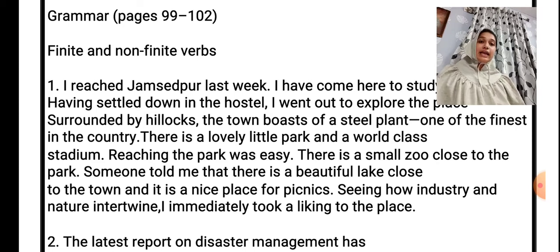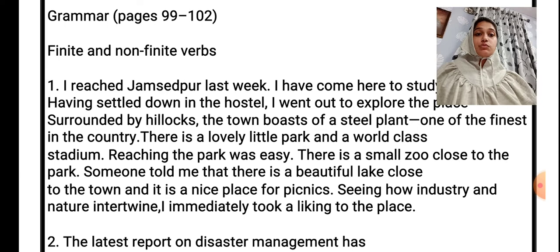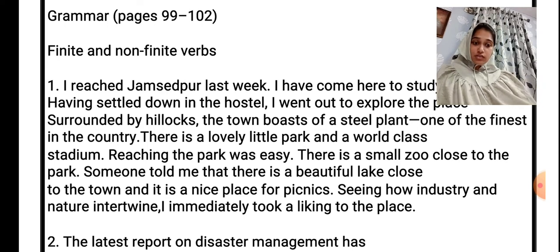Correct? When ing is there, we usually use it as a continuous tense. But here, swimming is an art, a skill. So, swimming is a good exercise, and we use it as a subject. We can also use a gerund as a direct object, as a complement to the subject, as a complement to a verb, after a preposition and after certain verbs. So this is how we can use gerunds.